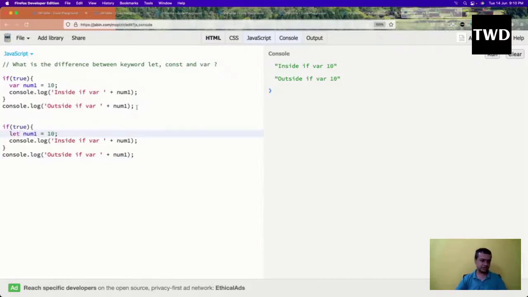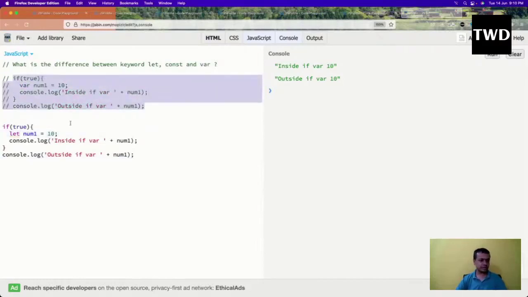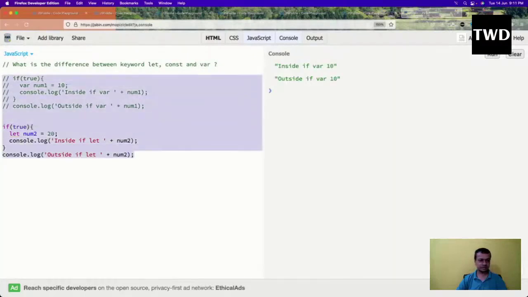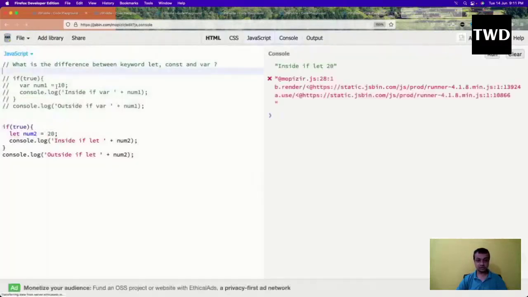Let me comment this out, or else it will cause some problem. Let maybe num2, I have num2 equal to 20 inside if, let, and outside if let num2. Clear it, run it. Okay, the second one is giving me an error because the scope of a let variable ends inside the block, inside this it will end.